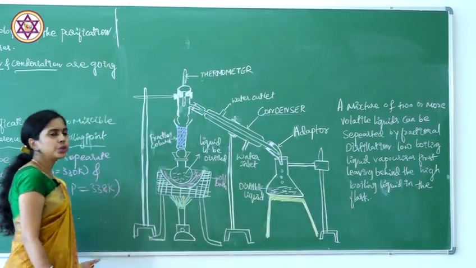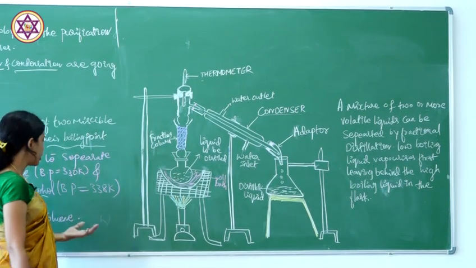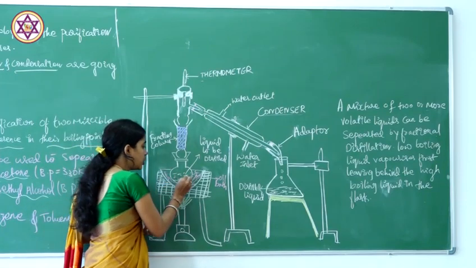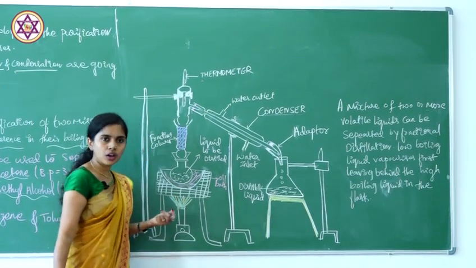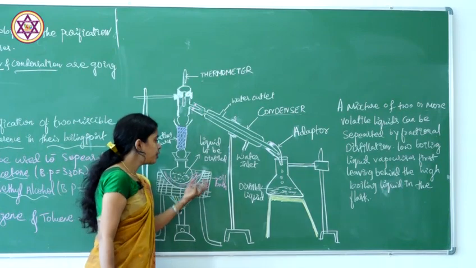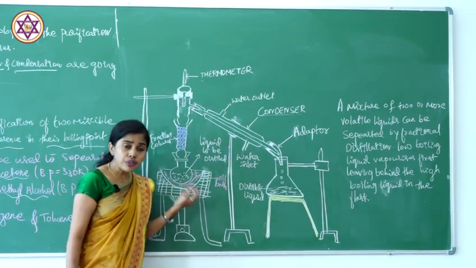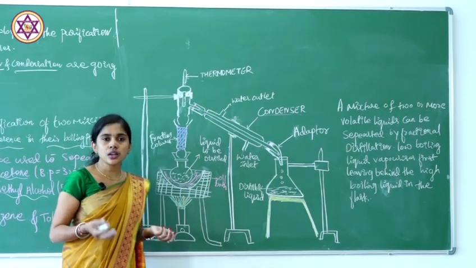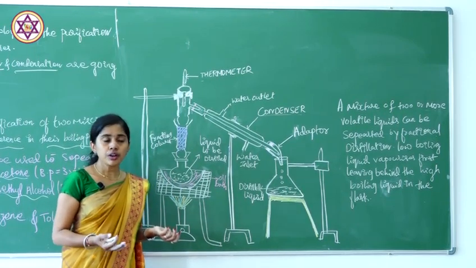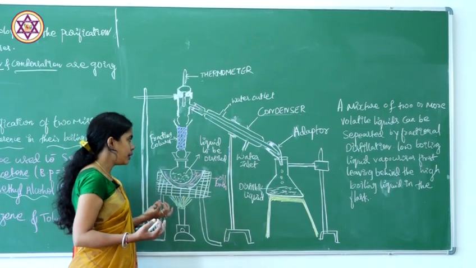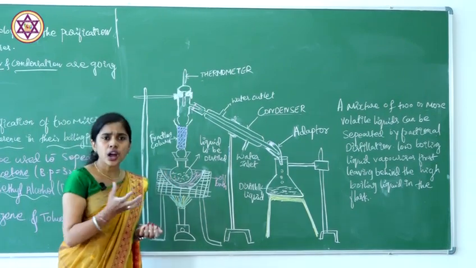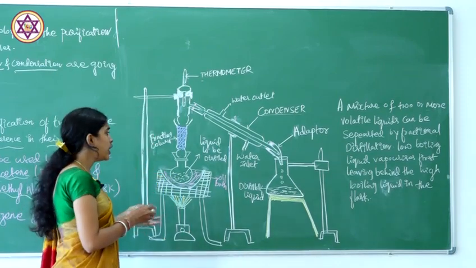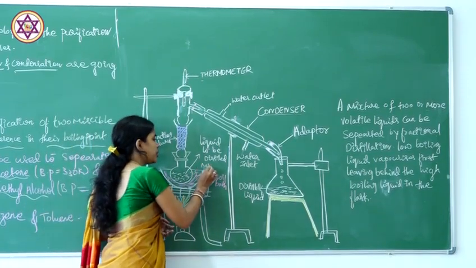Let us consider that a mixture of acetone and methyl alcohol is taken in a round bottom flask. Why do we use the oil bath? Because it requires a higher temperature here, therefore we use the oil bath. As there are two liquids, we call it a mixture.